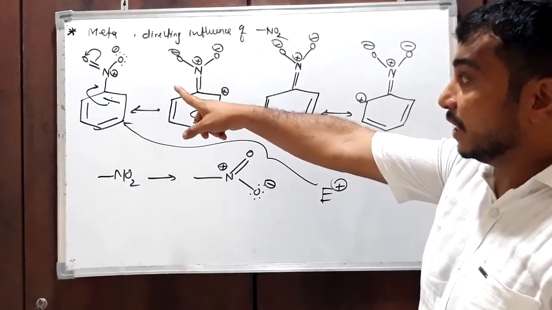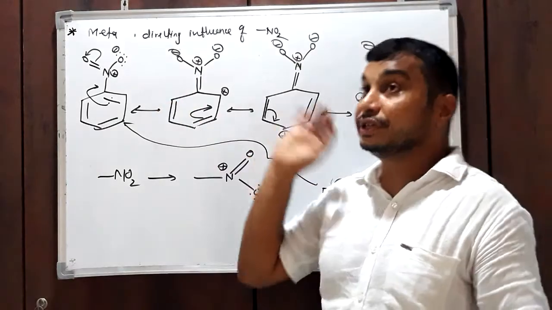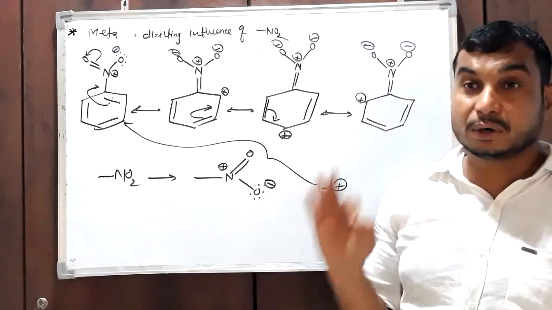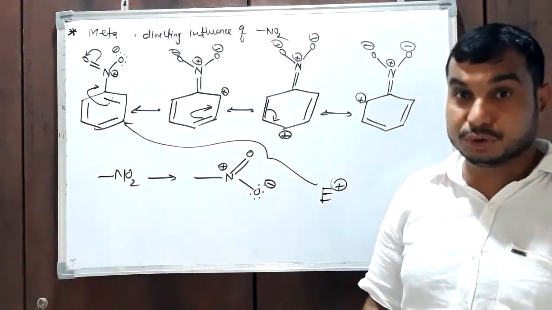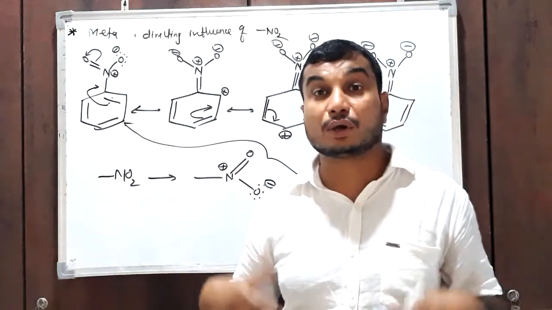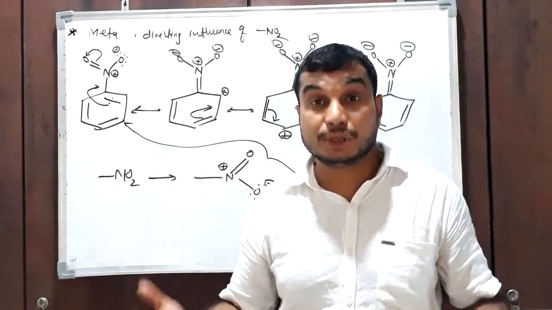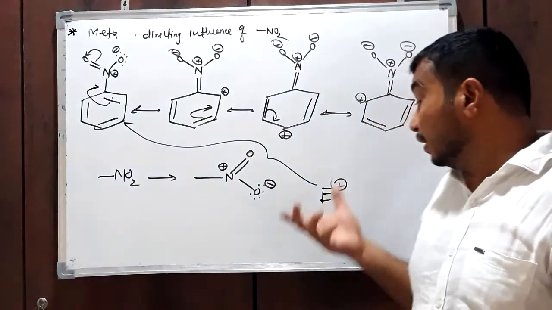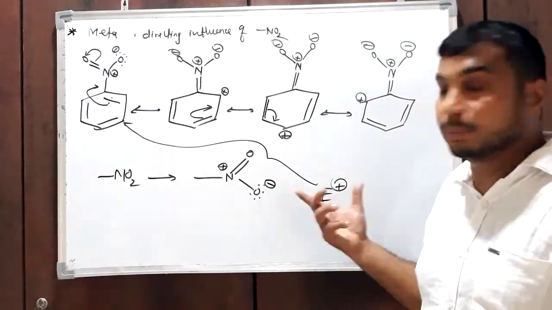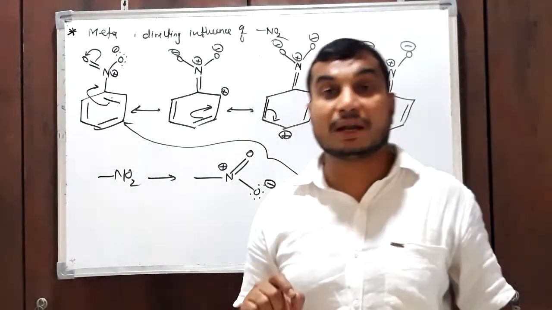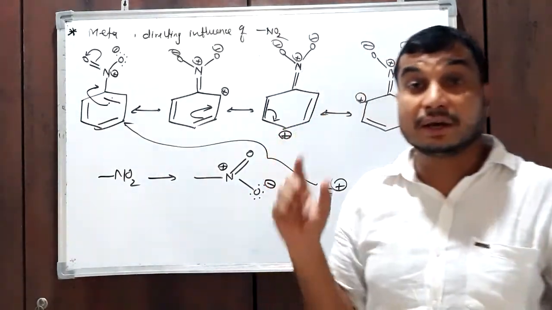Okay, so why is the nitro group meta directing? Because the nitro group is an electron withdrawing group. It withdraws the electron density from the ortho and para positions and makes these positions more electron deficient, partially positive. Therefore the next incoming electrophile E+ will never attach at the ortho and para positions because of positive repulsion.